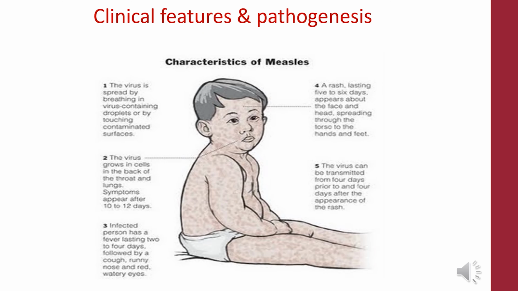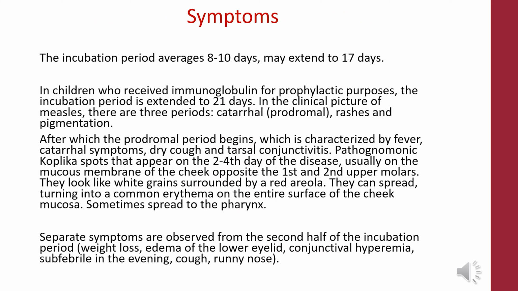On this slide, you can see the main symptoms of measles. The incubation period averages 8 to 10 days, and may extend to 17 days. In children who received immunoglobulin for prophylactic purposes, the incubation period is extended to 21 days. In the clinical picture of measles, there are three periods: catarrhal or prodromal, rash, and pigmentation.